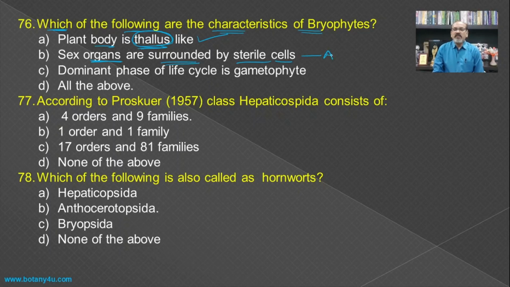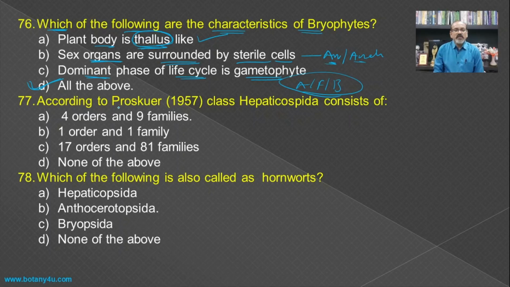Here there are the presence of antheridia and archegonia, which are surrounded by the sterile cell, again which is the characteristic feature of the bryophyte. Then dominant phase of the life cycle is gametophytic. Again in the algae, fungi and bryophyta, the dominant phase of the life cycle is gametophytic, and hence all these three are the characteristic feature of the bryophytes.